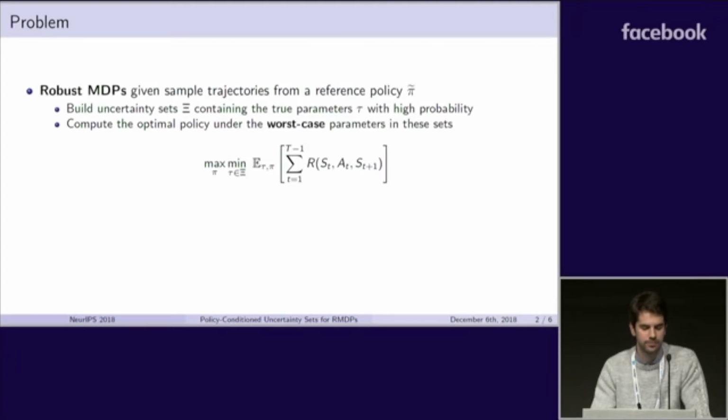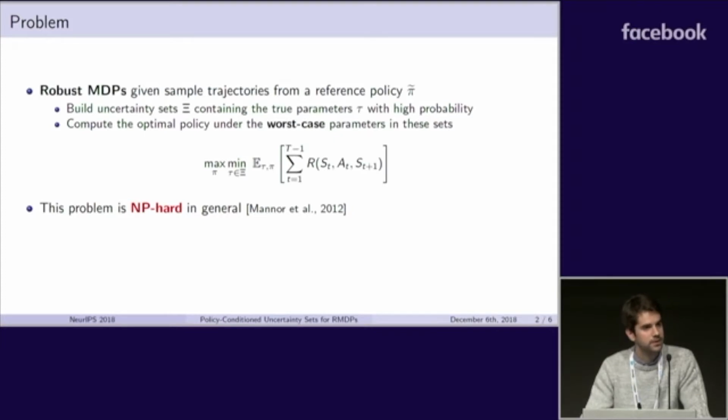Here, the typical approach is to first build an uncertainty set, which is the set of all plausible transition probabilities according to the given data. And then we compute the robust solution as the optimal policy against the worst-case dynamics in these uncertainty sets. There's a problem. It is well known that when no restrictions are posed on the constraints that are used to form these uncertainty sets, the problem easily becomes intractable.